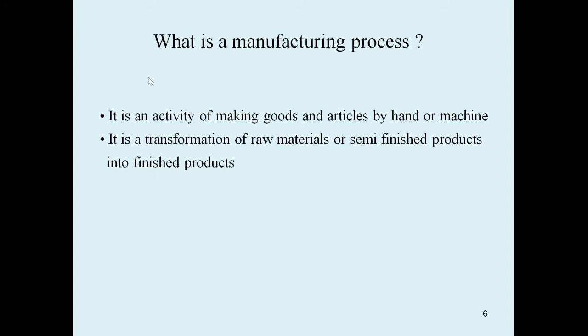That raw material is transformed into a semi-finished product, and then the semi-finished product is transformed into the finished product, so we can give the exact output of the article. This transformation of raw materials into finished products can be done either by hand or by machines.